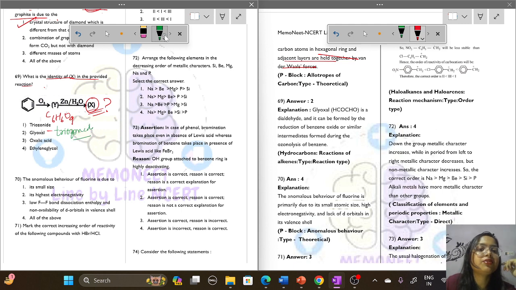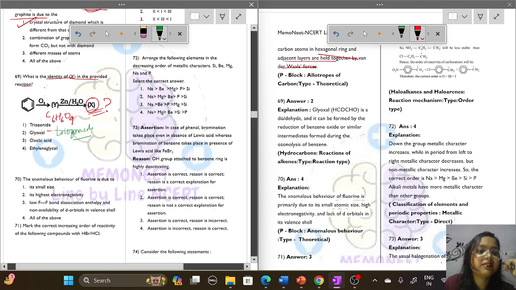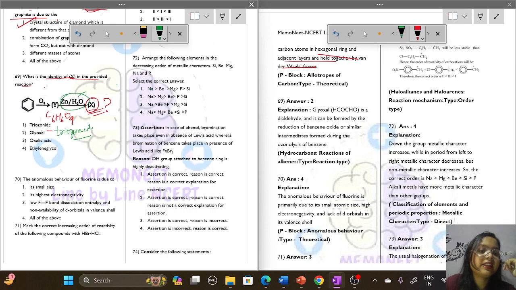Triozonide, when it is again reacted with Zn/H2O, what will it give? It will give CHO-CHO. What is that? It is glyoxal. So option number 2, we will get X as glyoxal.